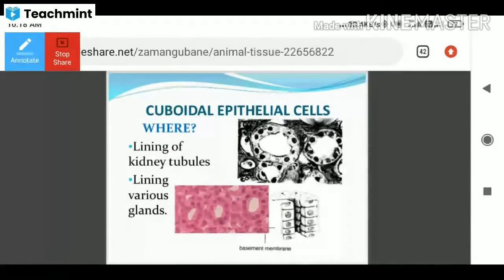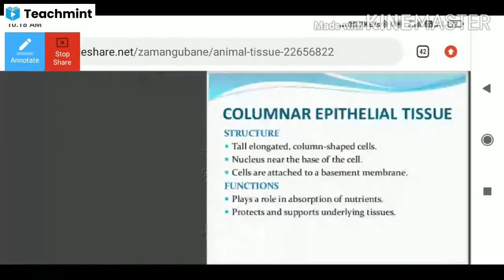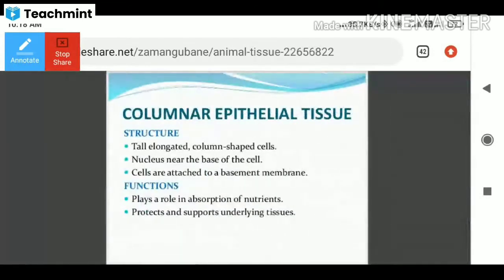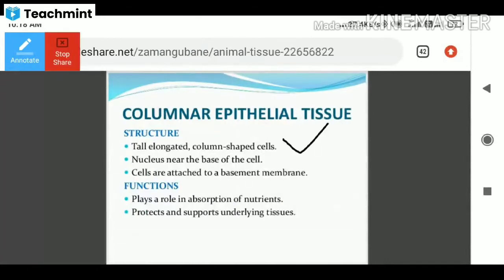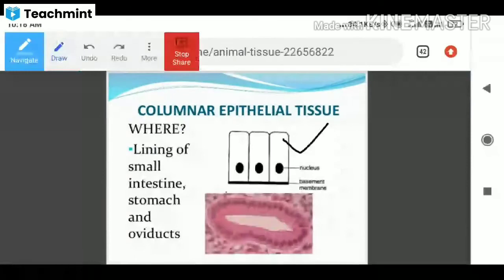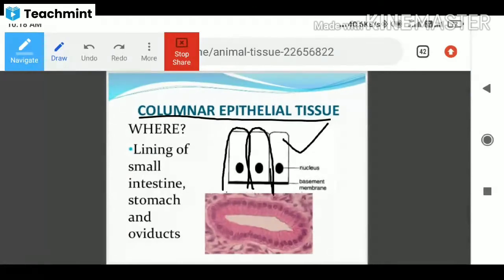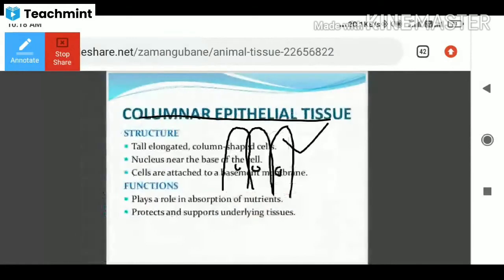And then columnar epithelial tissue. If you see the structure, tall and elongated column-shaped structures will be identified. So this is columnar epithelial tissue. See here what he mentioned, elongated structures will be identified, tall and elongated structures.